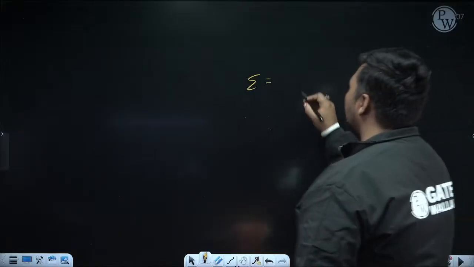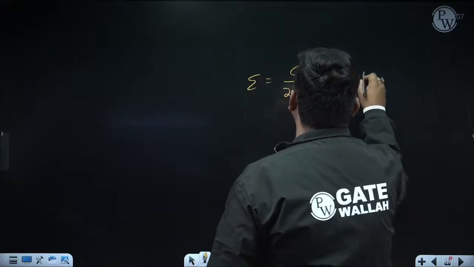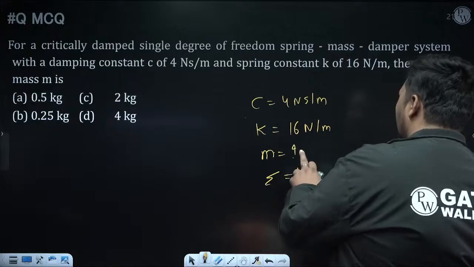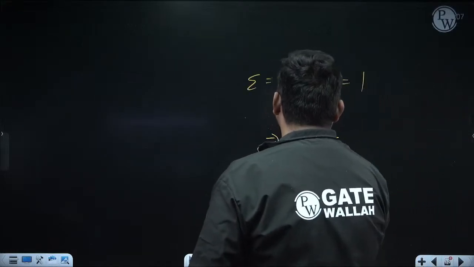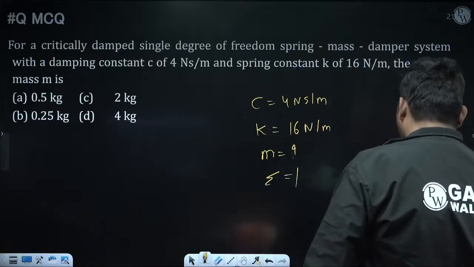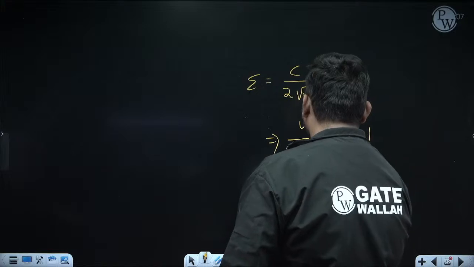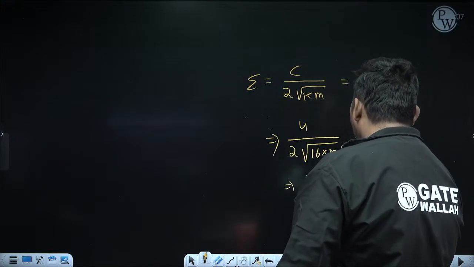Now, if diagram is not given, always consider the general case. And for the general case, the formula to calculate zeta is C upon 2 root over Km. And write down, since it is critical damped, zeta will be 1. Now, C and K are given, only unknown is M, so we can calculate M. C is 4 upon 2 root over K is 16 into M, equal to 1. So this part will come this side. So 4 divided by 2 is 2 equal to root 16M.